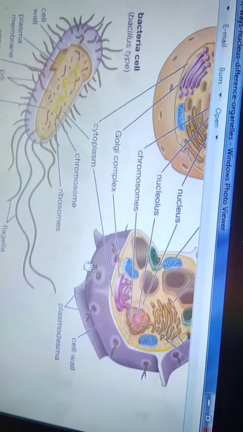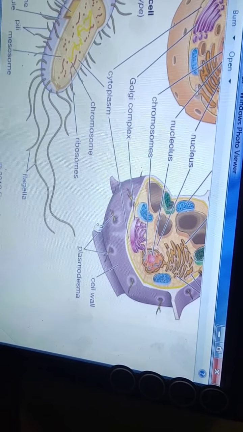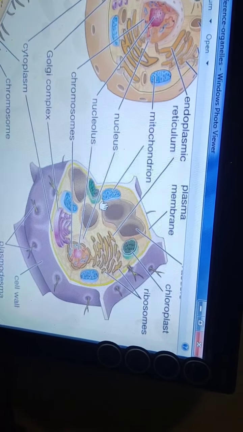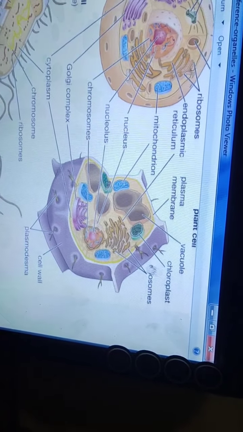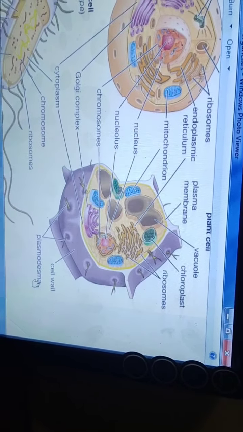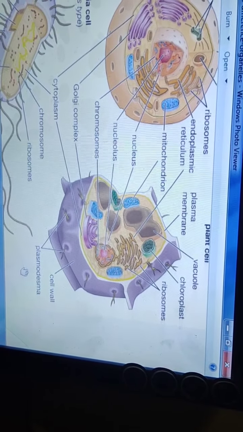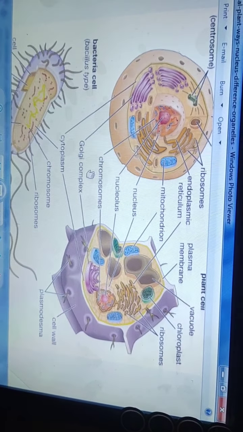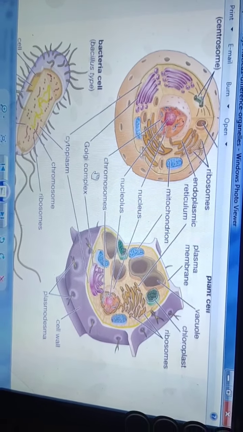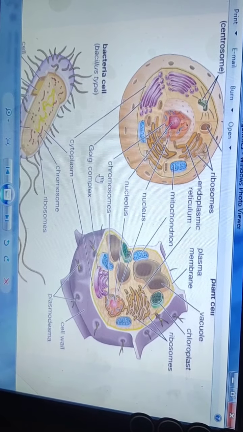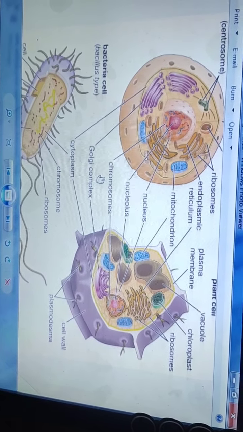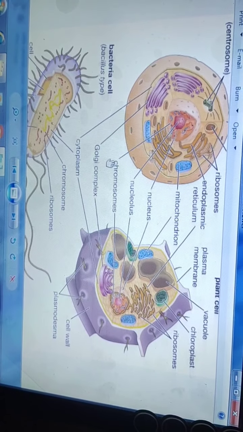Sorry for the break. And this is a plant cell: plasma membrane, vacuoles, chloroplast, ribosome, cell wall, plasmodesmata. You should draw the diagrams of these cell pictures, as they are useful for board examinations, so it is good